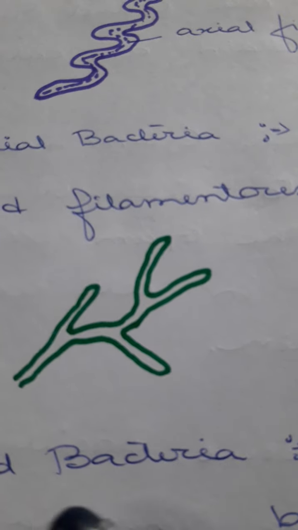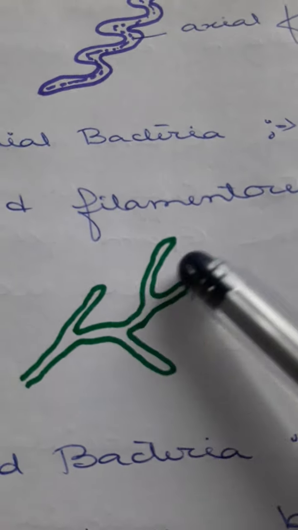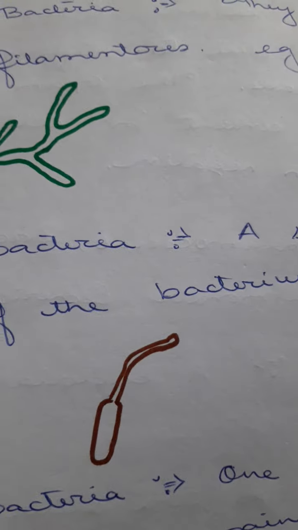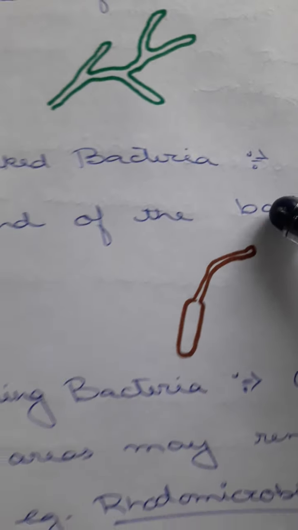Then there is mycelial bacteria, which remains in the form of mycelial filamentous form. Okay, then stalk bacteria, where the bacterial cell will have an extra stalk.